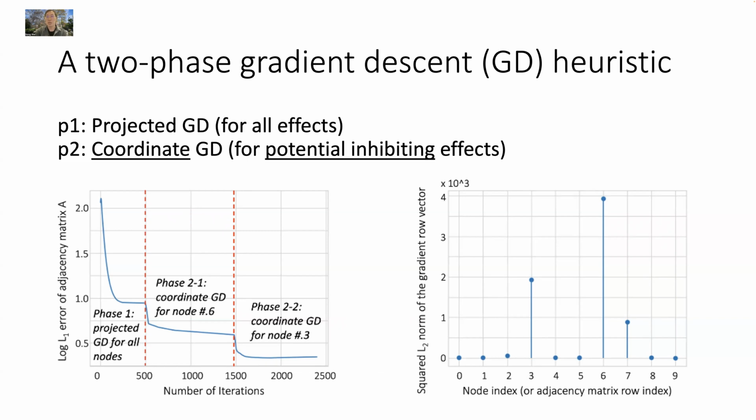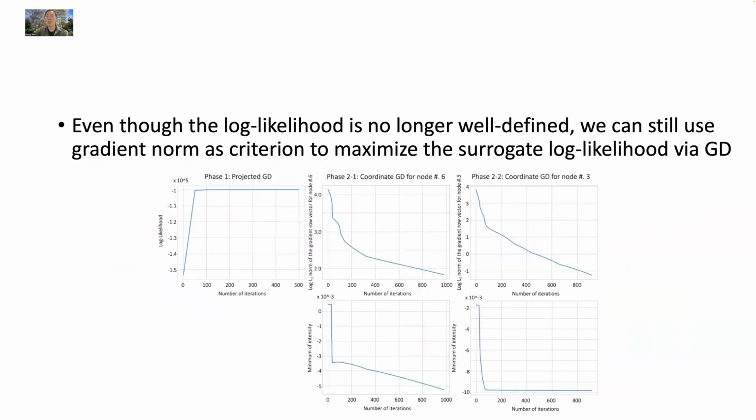Subsequently, for those magnitudes whose ground truth values are negative, the convergence is not attained, which is characterized by the large gradient norms. We therefore run the second phase of gradient descent to correct this bias. As we can see, even though the log likelihood no longer exists in the second phase, the estimation error continues to drop as the gradient norm decreases.